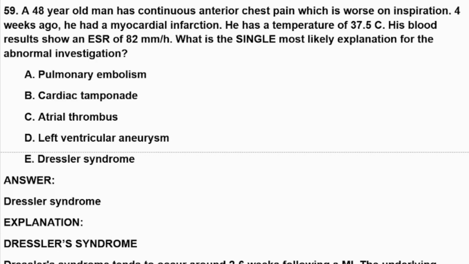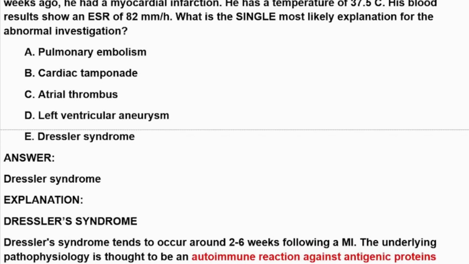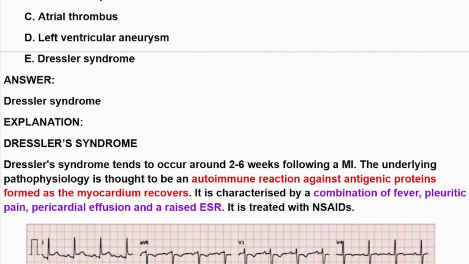Okay, A. Pulmonary embolism. B. Cardiac tamponade. C. Atrial thrombus. D. Left ventricular aneurysm. E. Dressler syndrome. And the most likely cause we can see in the choices is Dressler syndrome. Now we are going to explain a little more about Dressler syndrome.